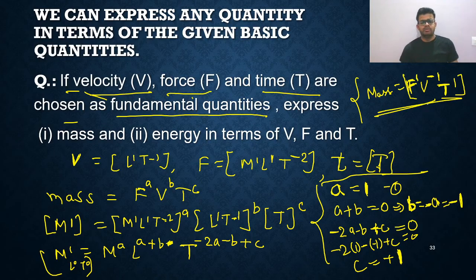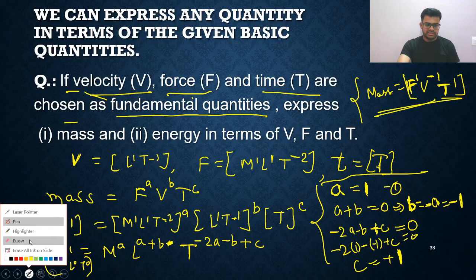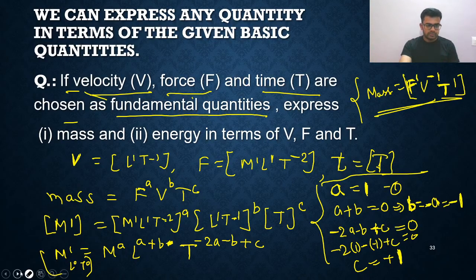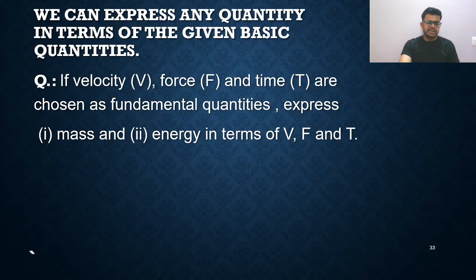I hope you got it. If you did not understand, once again I am going to explain, please listen carefully. The question is, you need to find the dimensional formula of mass in terms of F, V, T: force, velocity and time. So how will you find the dimensional formula in terms of F, V, T? This is just an assumption.